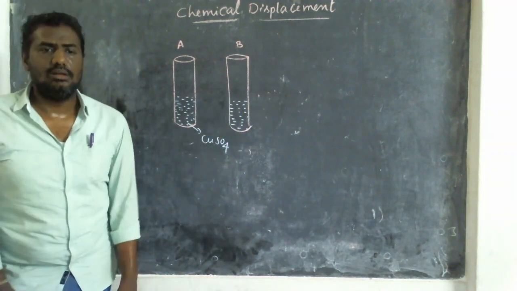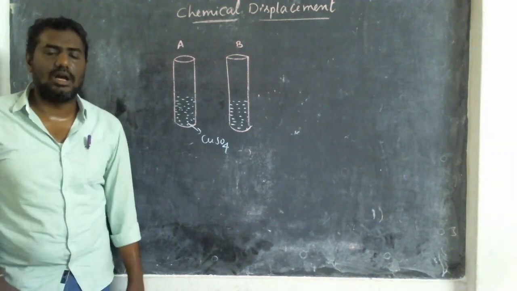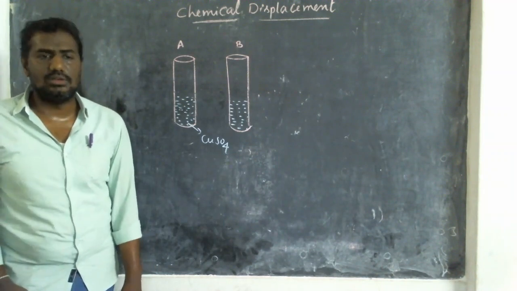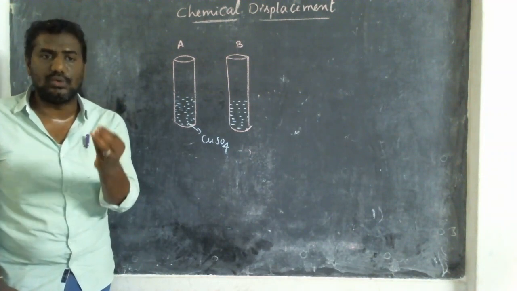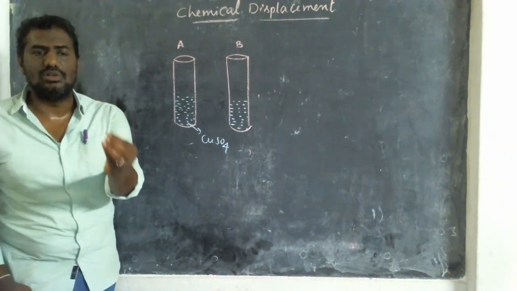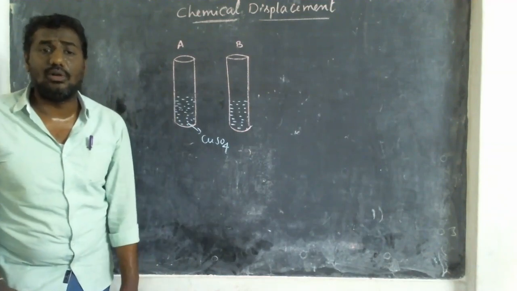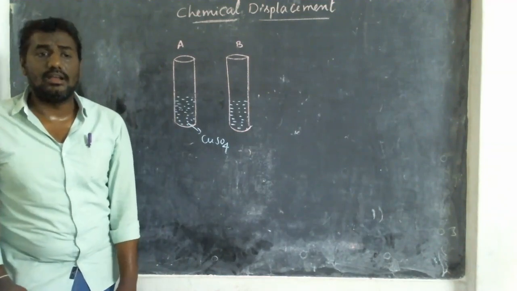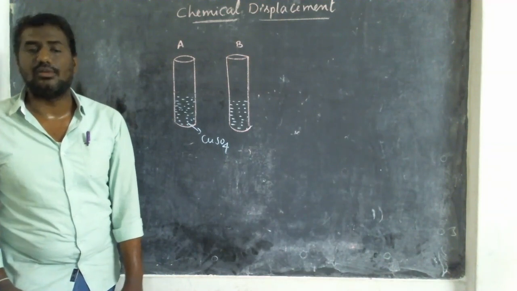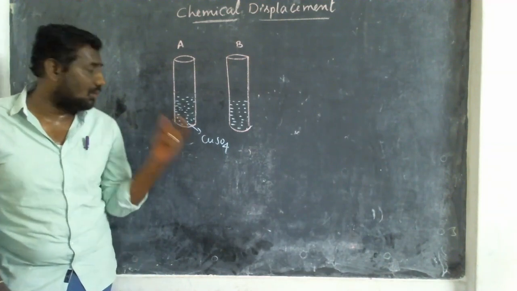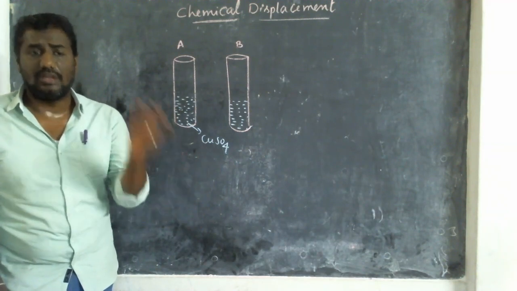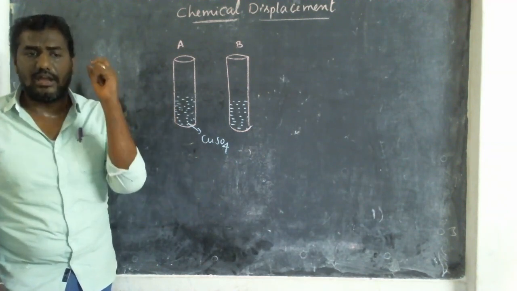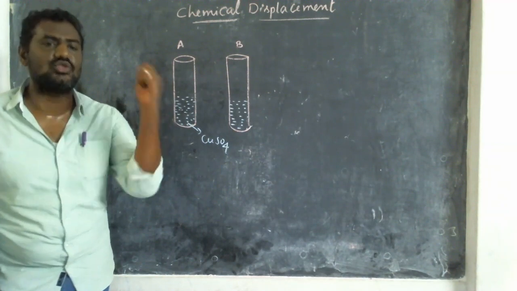So first of all, take two test tubes and mark them A and B. In both test tubes, add a little amount of copper sulfate, which is blue in color, and make it into a solution by adding a required amount of water. This is the thing you have to remember. The compound you are taking is copper sulfate, blue in color, in powder form. We add water to make it into a solution.